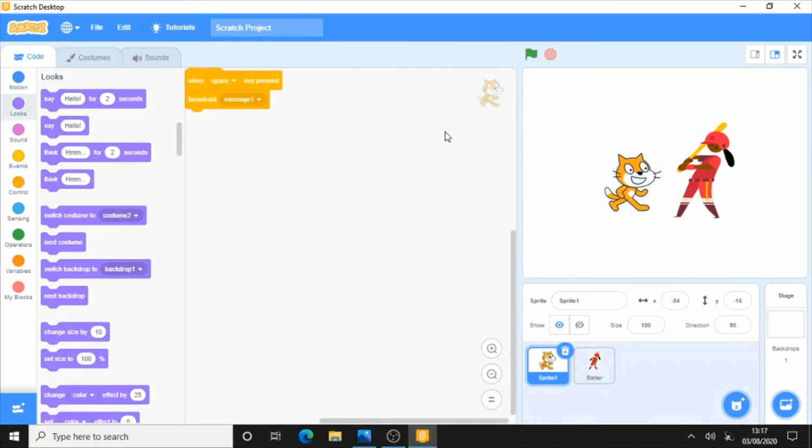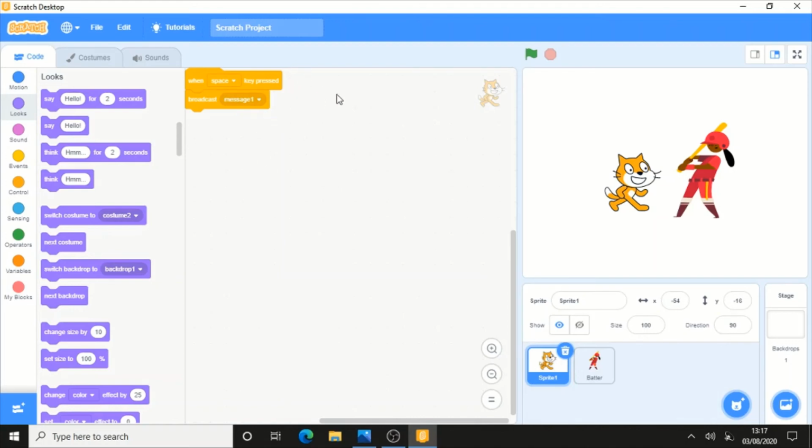So what is messaging? Messages are the communication between the sprites which is not happening upon the stage. They are communicating behind the stage. So they are like messages, therefore we call them broadcast message.